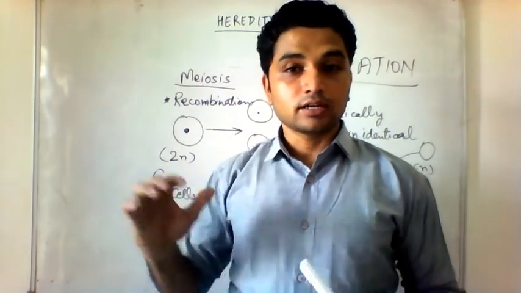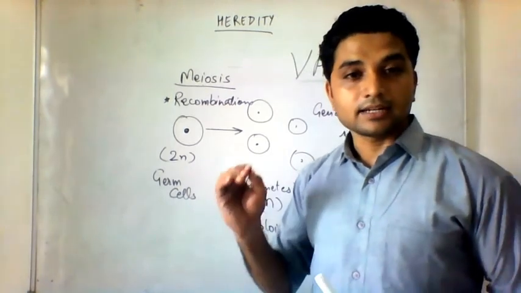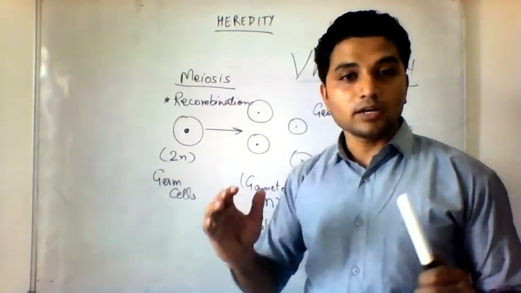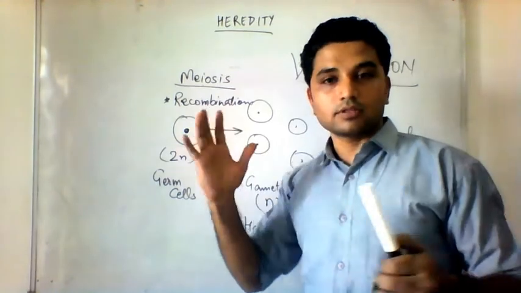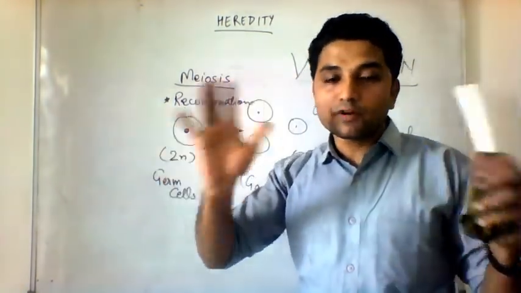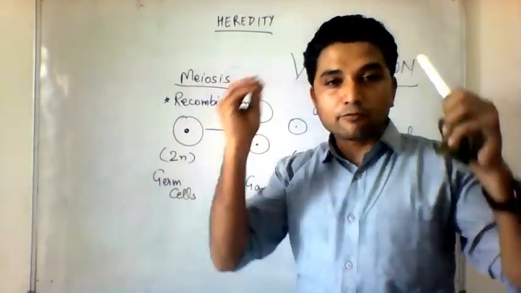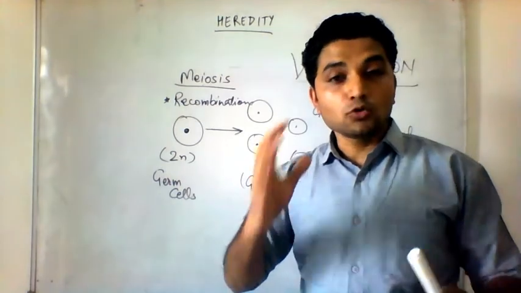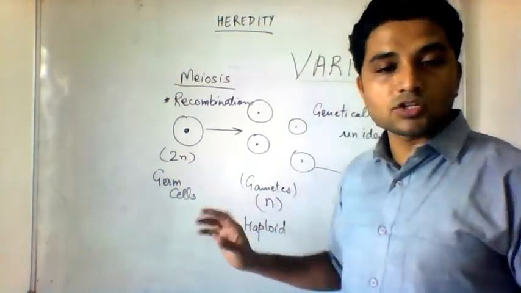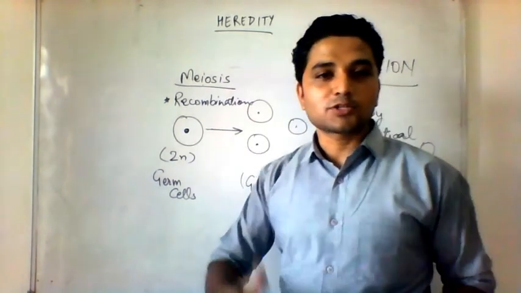So I leave you with this, a lot of things to think about, a lot of things to research about. Please research, don't depend only on my perspective of the topic. I will have one perspective, the authors of different books will have different perspectives. Get every perspective possible and then form your own perspective. So do your own research, find out about recombination, find out about variation, and then you will understand the topic well.